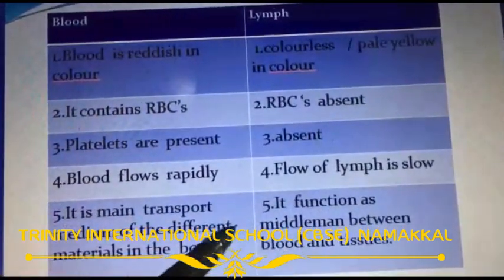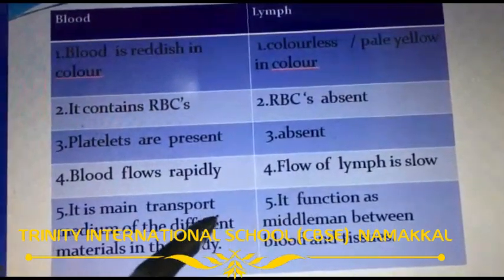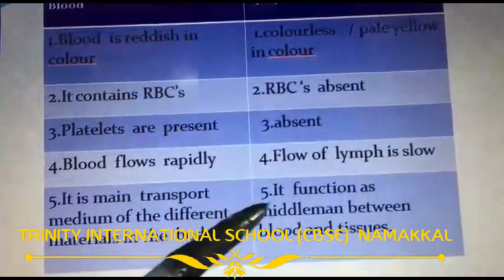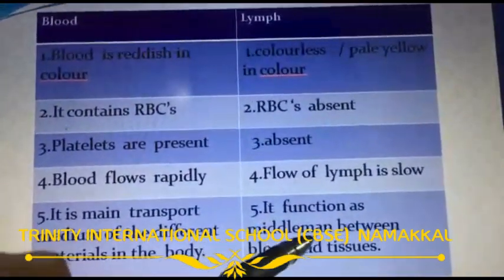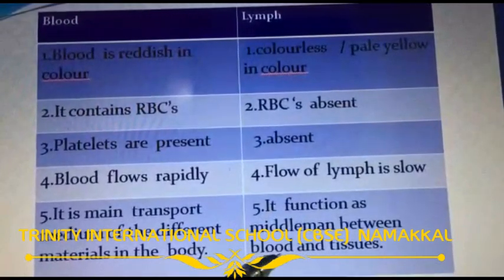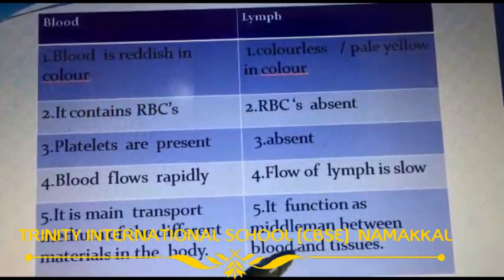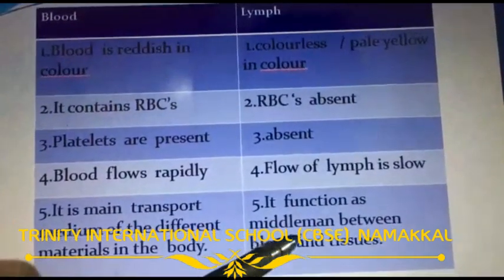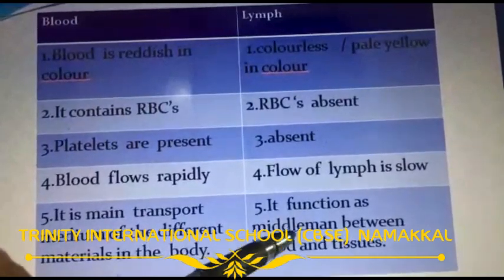The blood is the only major transport medium. Lymph functions as a middleman because it is present between the blood and tissues.